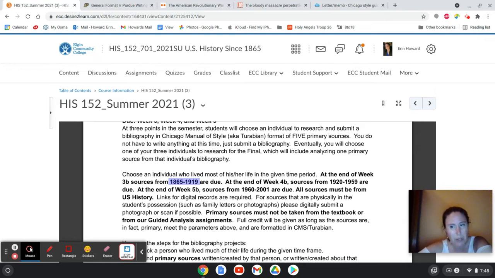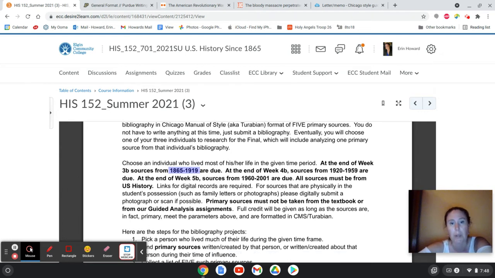So if you don't know what a primary source is, go back to week 1A and take a look at that. Because this is really a pretty straightforward assignment. I'm not looking for annotation. I'm not looking for anything written, no essay. I just want a bibliography, but they got to be primary sources. So that's key. And if you don't know what that is, take a look at that information and email me so I can help you.